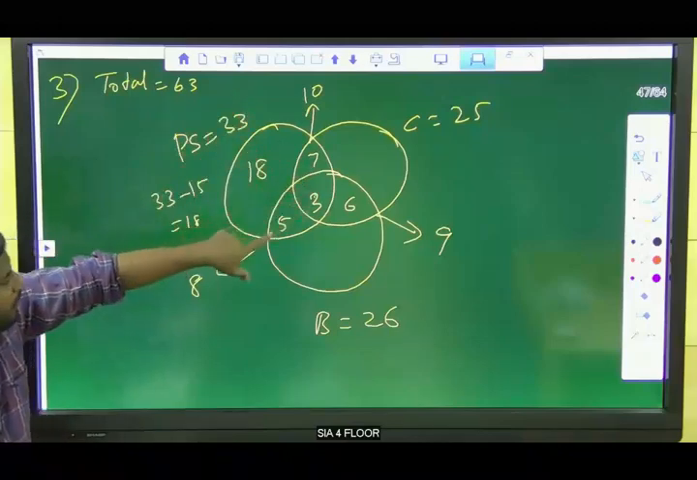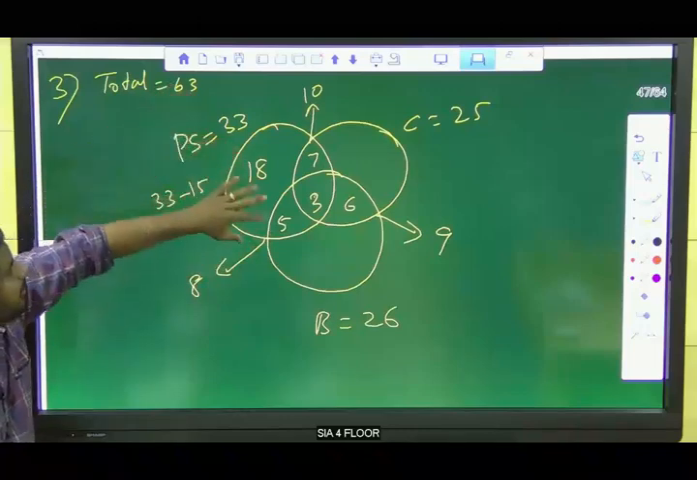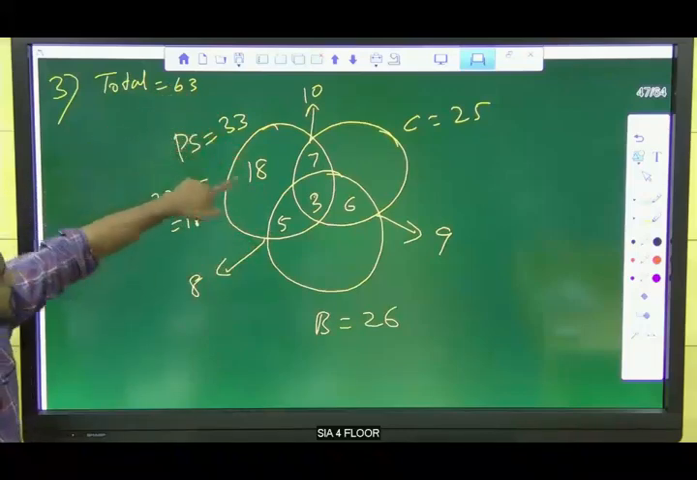Here we have 3 known values. 7 plus 3 is 10. 10 plus 5 is 15. So, subtract this value from here. 33 minus 15 is 18.